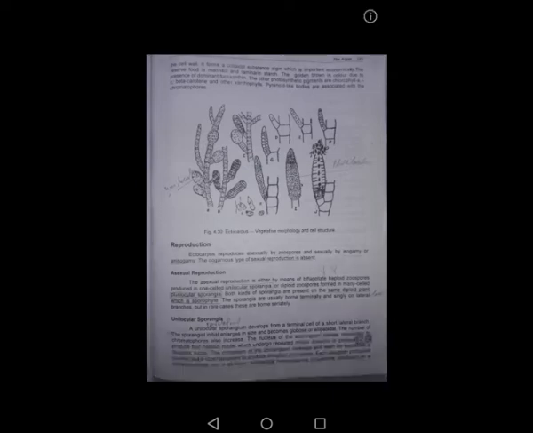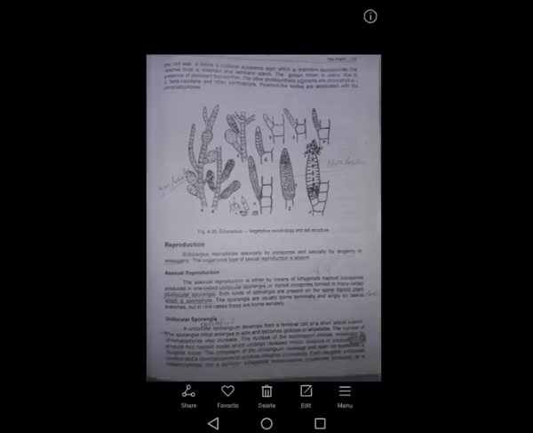The flagella are laterally inserted and are of unequal size, as in this diagram. The longer one is directed forward and the smaller one is directed backward. The meiozoospores, after liberation from the sporangium through an apical pore in the form of a gelatinous mass, after a few movements following release, separate from each other and swim freely in all directions. After the liberation of the zoospores, a new sporangium may be produced within the old sporangial wall.